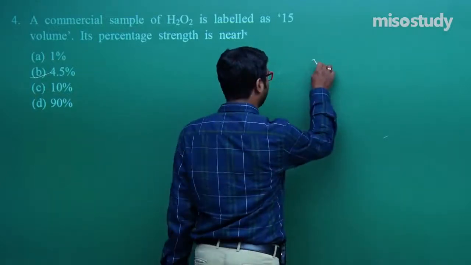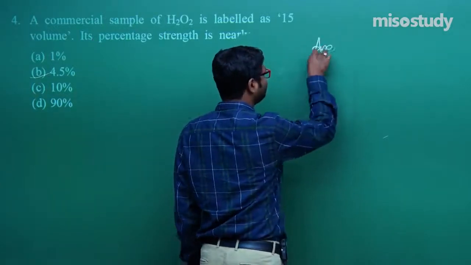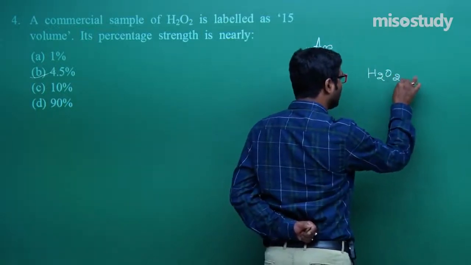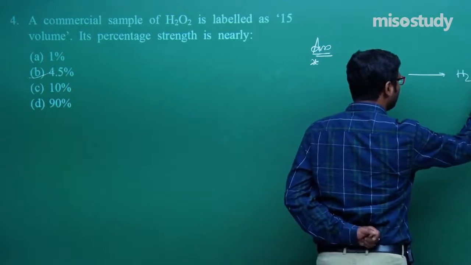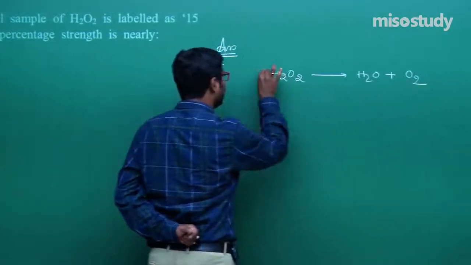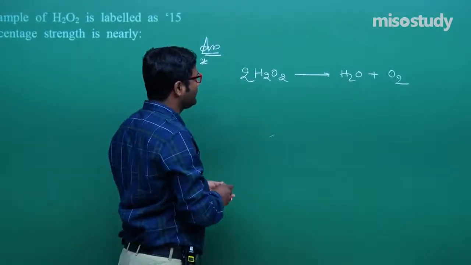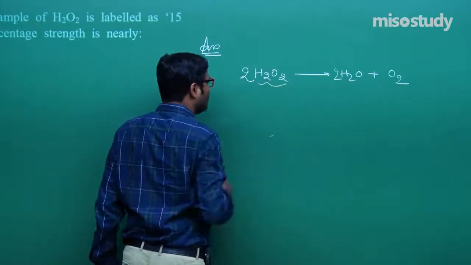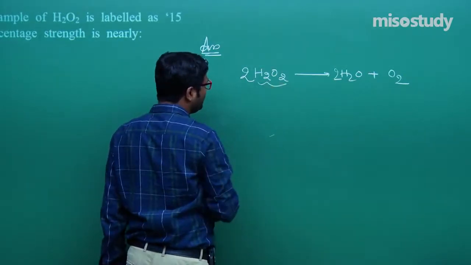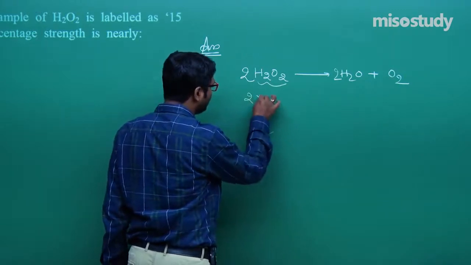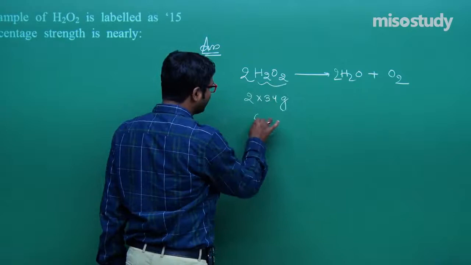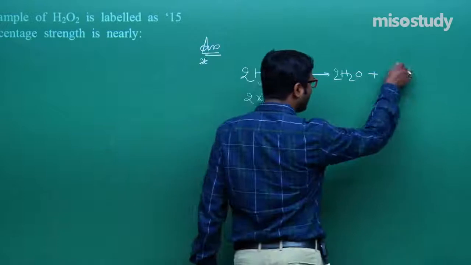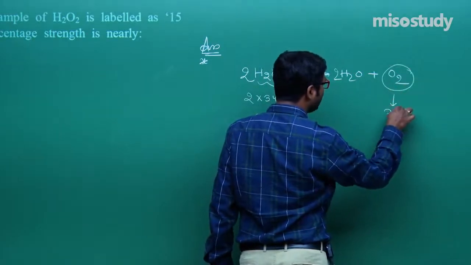Listen carefully. This is the answer. As we know, H2O2 dissociates like this: H2O plus O2. Balance this: 2 H2O2 gives 2 H2O. Clear, friend? Now the mass of H2O2 is 16 plus 16, 32, and 2, 34. 2 into 34 gram, that is 68 gram, the mass of 2 moles of H2O2. Now it gives you 1 mole of O2, that means 32 gram.